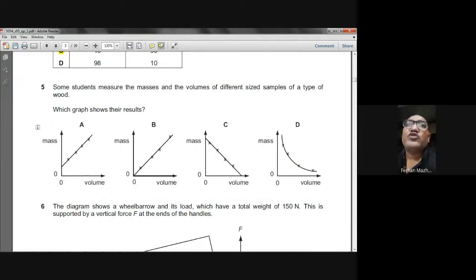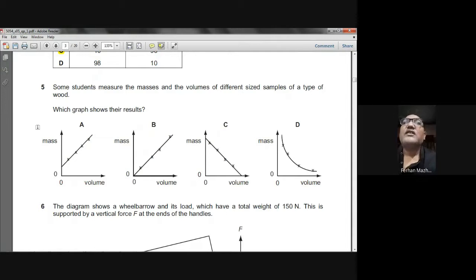Some students measure the masses and the volumes of different sized samples of a type of wood. Which graph shows their results? Okay. So he's talking about the volume and the mass. As the volume of the wood increases, the mass of the wood should increase.